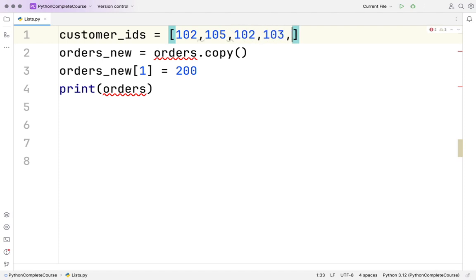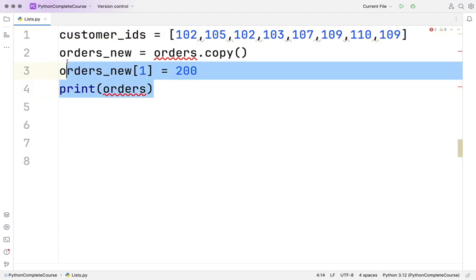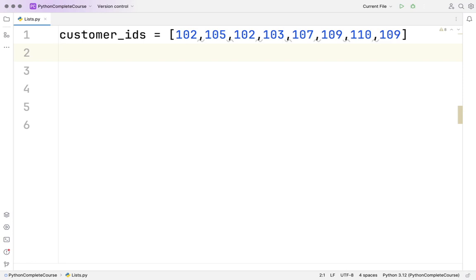Let's say 103, 107, whatever comes to mind, I am writing 109, 110, and 109. Let's say these are the customer IDs available. Now what I want to do is find the list of unique customers.